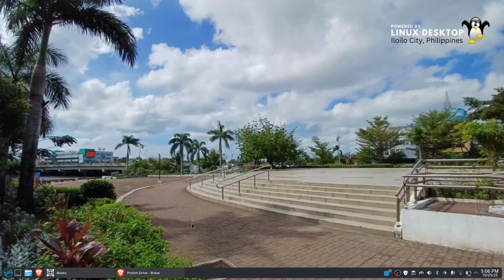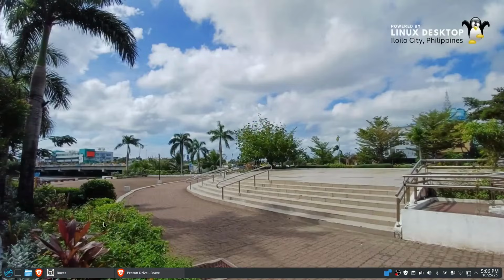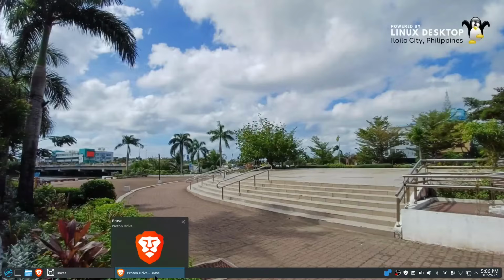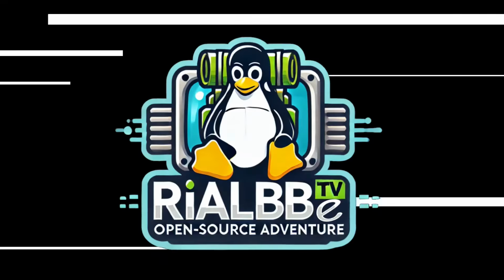After that, of course, you have to put it in Boxes. I use Boxes, the GNOME Boxes. It is much faster and easier compared to the more sophisticated VirtualBox. So let's wait for the Makulu Linux download to reach 100%, then we will try to explore the operating system, the October 2025 edition. This is gonna be 5.6 gigabytes, so let's wait until it reaches 100%.